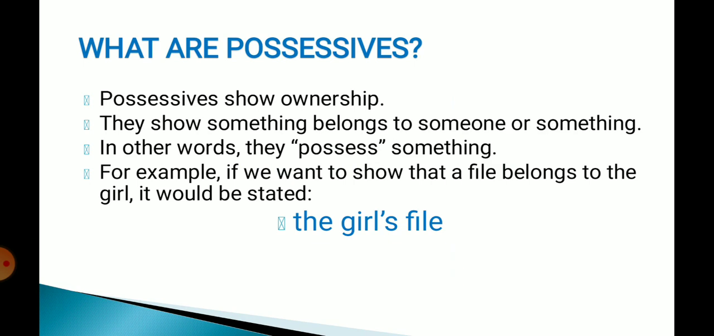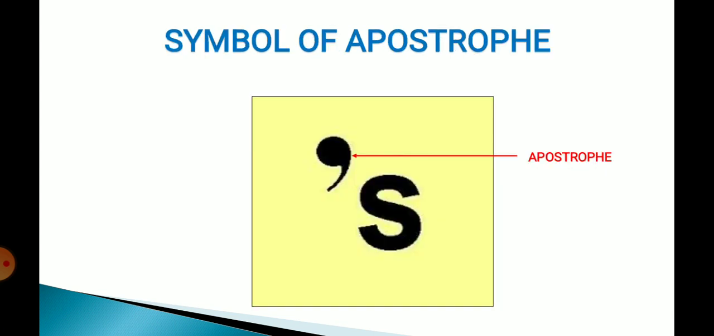For example, if we want to show that a file belongs to the girl, how will you write it? The girl's file. File is a thing and who is the owner of it? Girl. So to state it, we can write the girl's file. So in girl's, we are using apostrophe s. Now, the symbol of apostrophe, in the picture, you can see that there is a comma at the top followed by s. That comma at the top is the symbol of apostrophe.